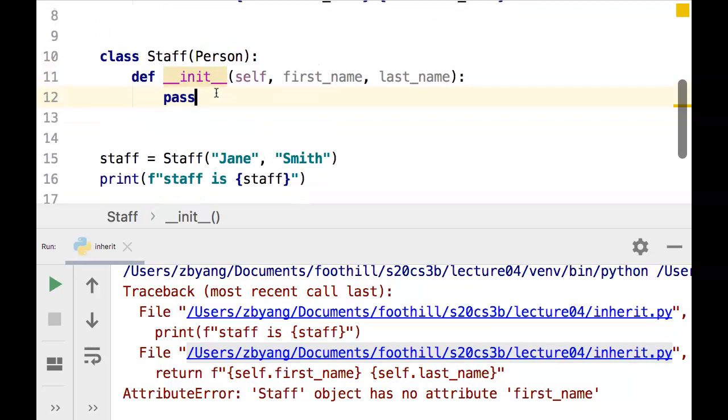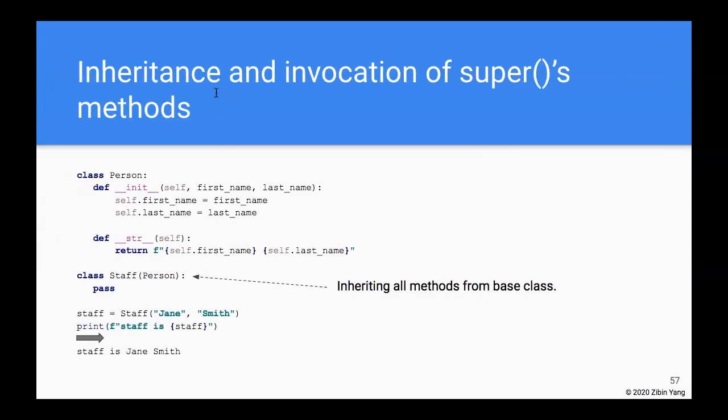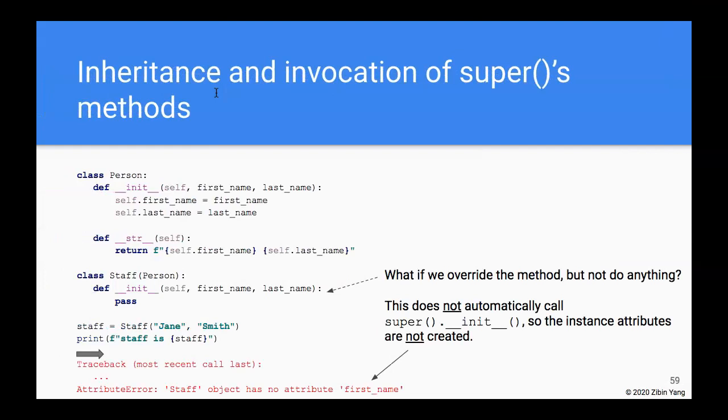So the important lesson here is that when we override the method, it does not automatically call the super's same method for us. So in this case, we overwrite the dunder init, but it does not automatically call the person's dunder init method.